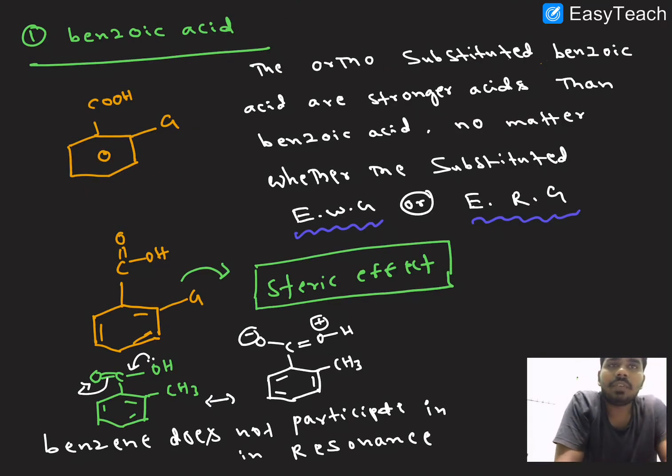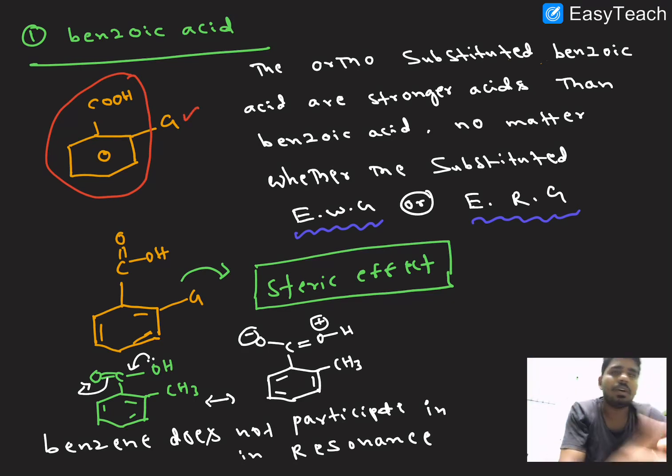Here they are giving benzoic acid, right? This is the benzoic acid. Benzoic acid contains one group here. It may be an electron withdrawing group or an electron releasing group, it doesn't matter. We need the group in the ortho position. You know already where the positions are: this is called ortho position, this is called meta position, this is called para position. So the group should be in the ortho position, and that is called the ortho effect.